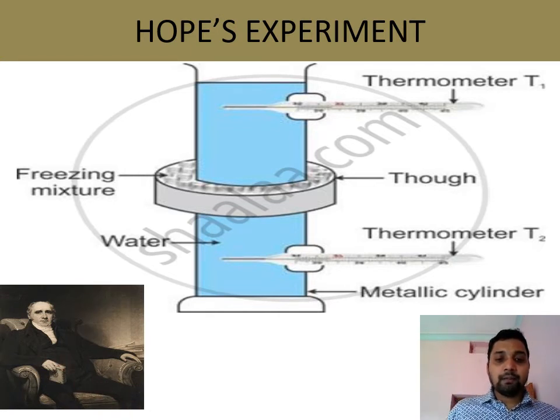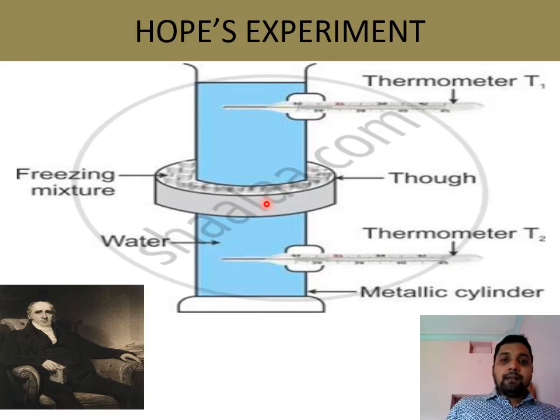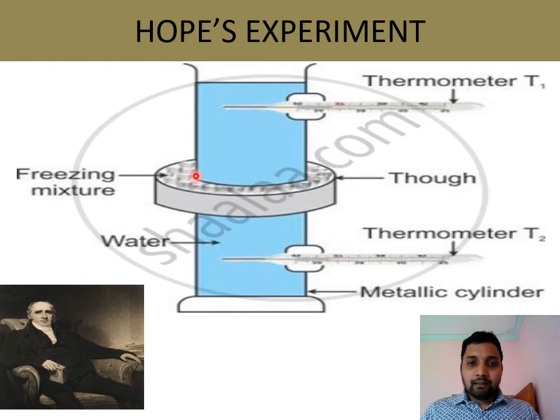So T.C. Hope gave a structure of experimental setup. In this experimental setup, this one is a metallic cylinder. Here we have two thermometers, T1 at the top, T2 at the bottom. In the middle, we have kept a freezing mixture. Freezing mixture means ice with salt. And inside this, we have kept water. The use of freezing mixture we will see when we come to the total discussion of this experiment.